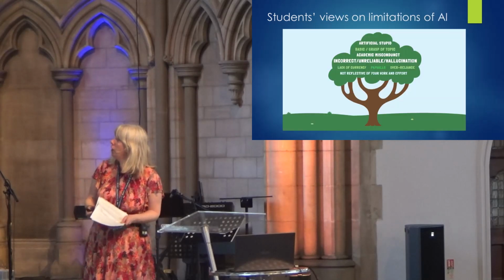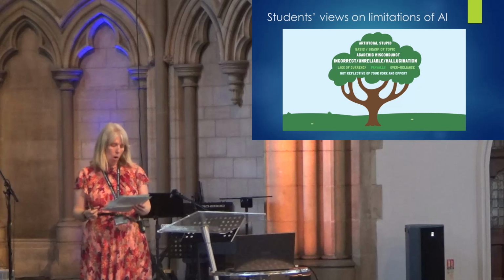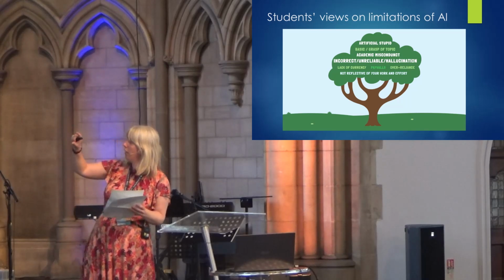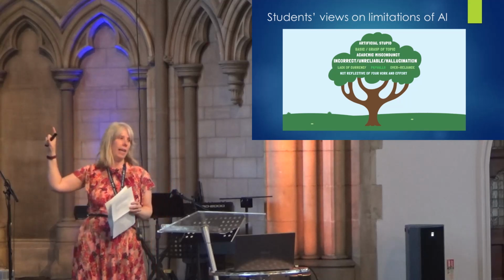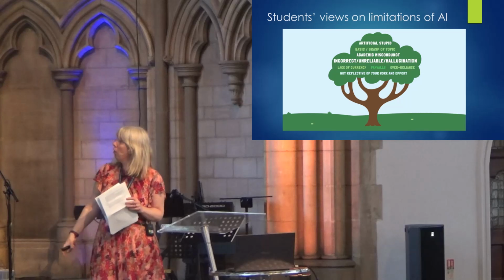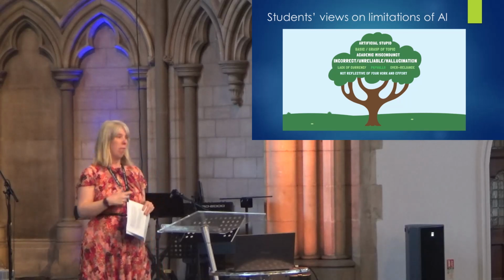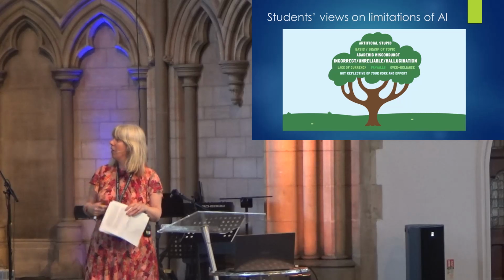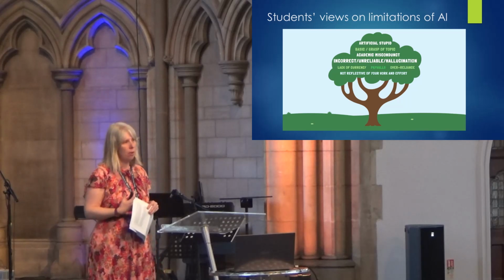We also asked the students what their views were on the limitations of AI, and the words or phrases in white here were the ones that came up the most. What they felt most strongly about was the fact that AI could give incorrect and unreliable information.